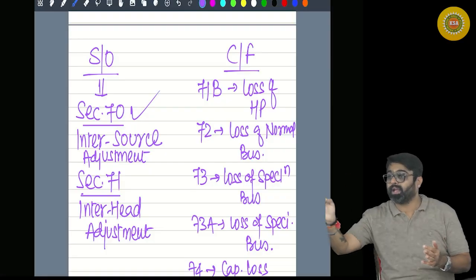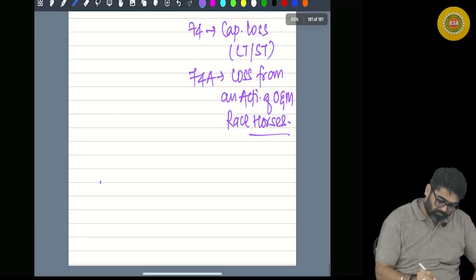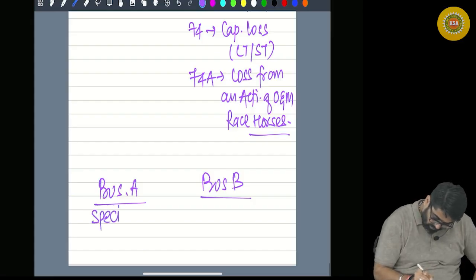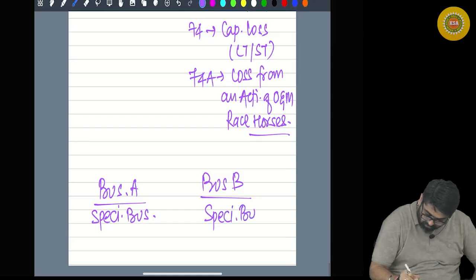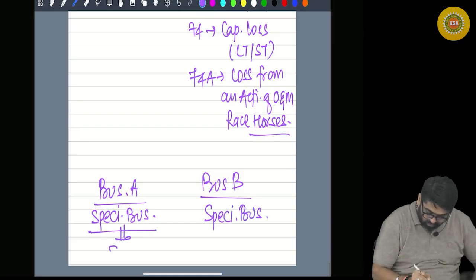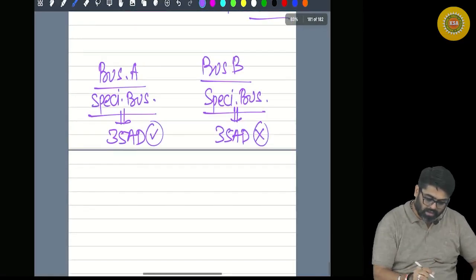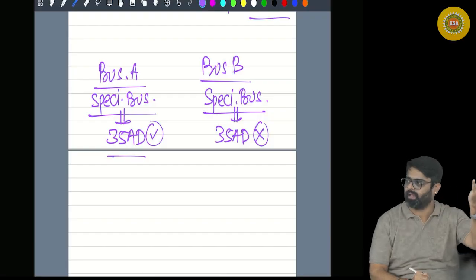Specified only against specified. Now my one question is there. Two businesses are there, business A and business B. Both the businesses are specified business. Now tell me, for this business you are getting 35AD deduction, and for this business you are not getting 35AD deduction. Yes or no? Why are you getting 35AD deduction? Because the conditions of section 35AD you have fulfilled.